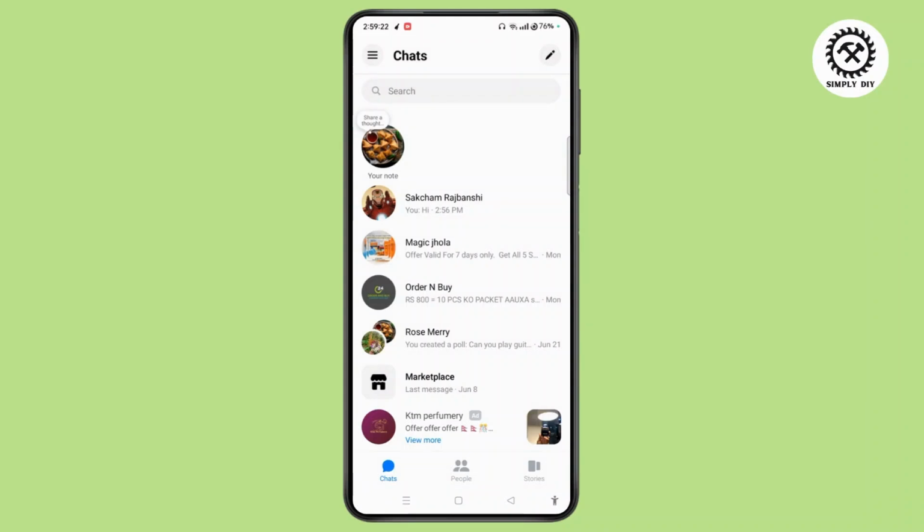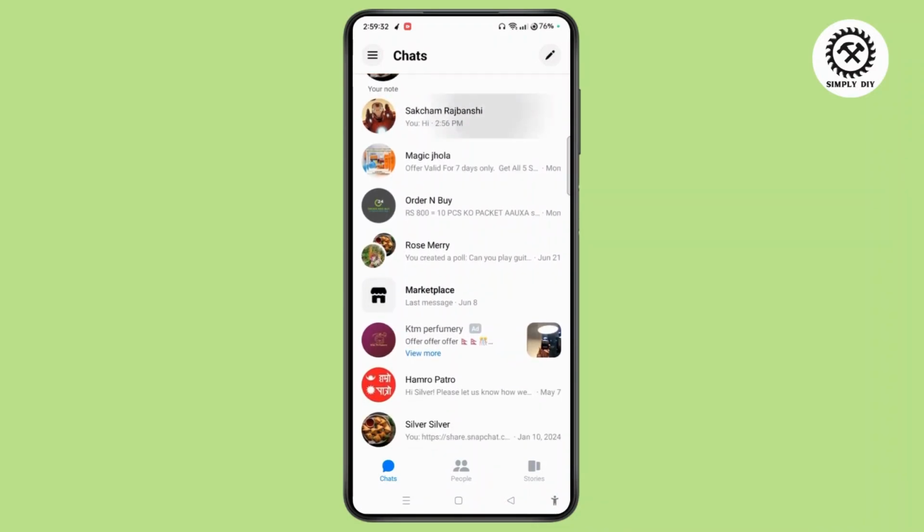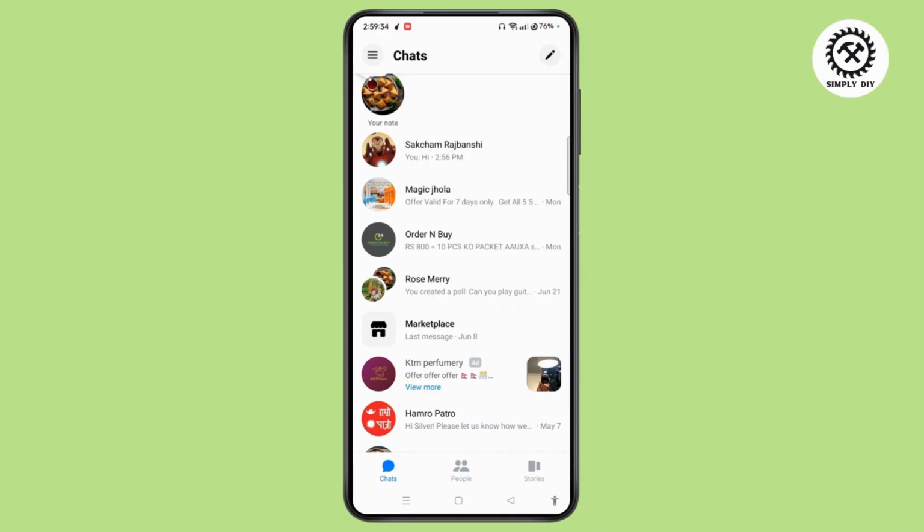So if someone is online on Facebook Messenger, then there will be a green circle right on the chat head. Here we don't have anyone, that means no one is online. Sometimes what happens is they might have turned off their active status even if they are online. So there are some other criteria to check if they are really online on Facebook Messenger.